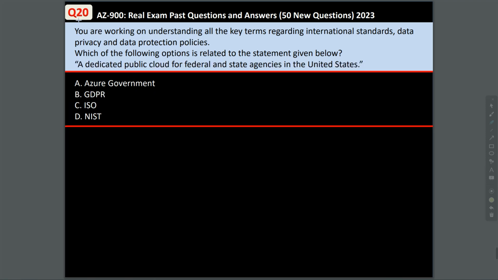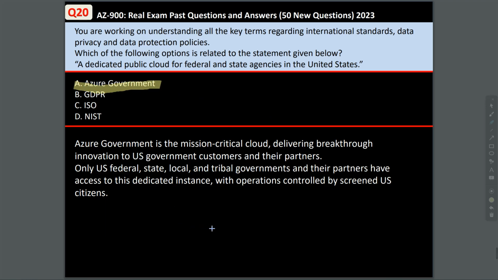The next question, question 20, is almost the same as questions 18 and 19. You're working on understanding all the key terms regarding international standards, data privacy, and data protection policies. Which of the following options is related to the statement given below? A dedicated public cloud for federal and state agencies in the United States. Now, this is Azure Government. This is a mission-critical cloud delivering breakthrough innovation to US customers. Only US federal, state, local, and tribal governments and their partners have access to this dedicated instance.